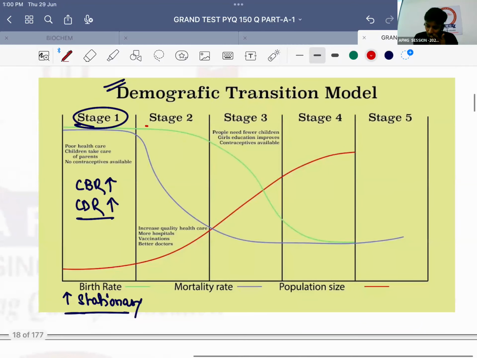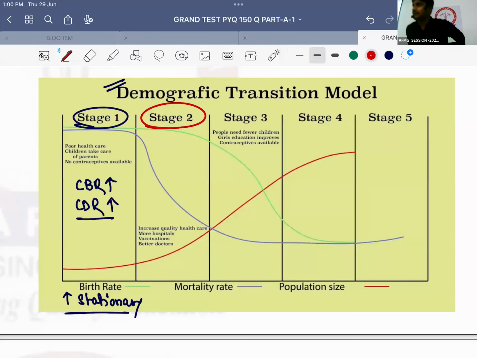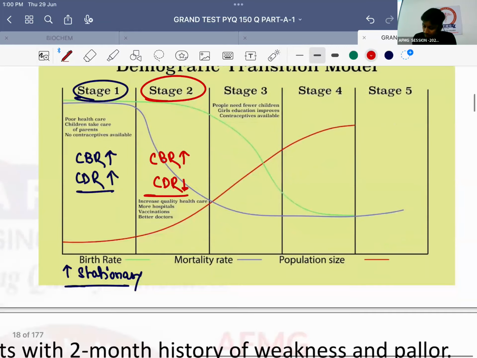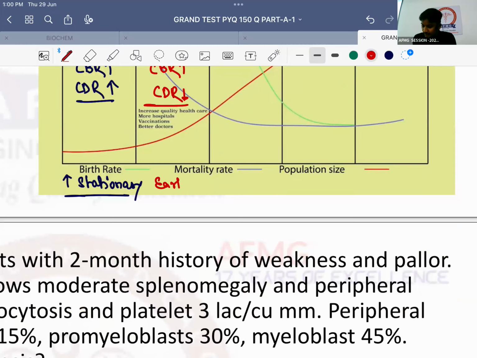Now in stage 2, we worked on our healthcare facilities. अगर हमारे पास hospitals हो गए तो our crude death rate went down. Our crude death rate was decreasing, but the crude birth rate was still high. Therefore, the population gap started widening. ठीक है? This will be called as early expanding stage.